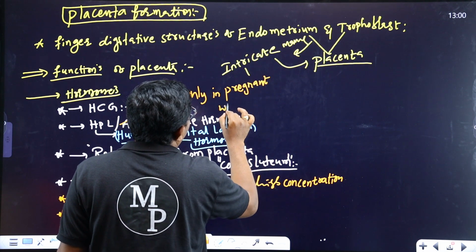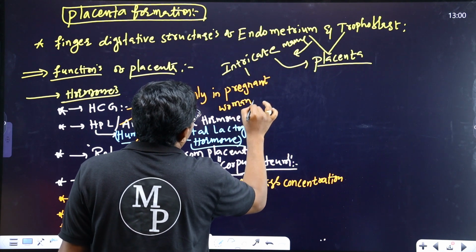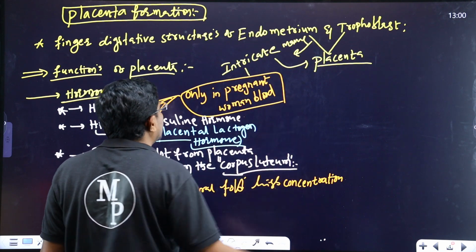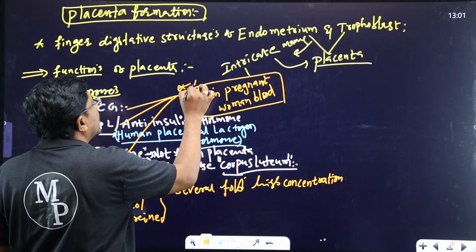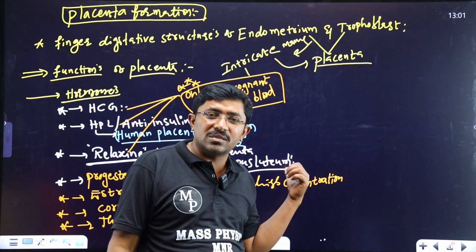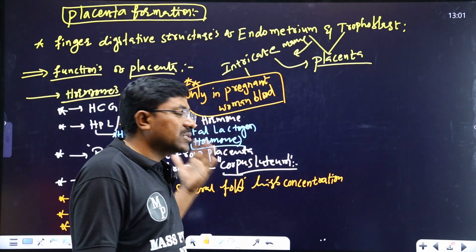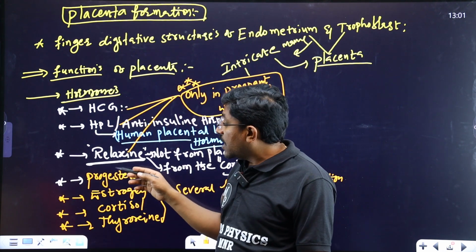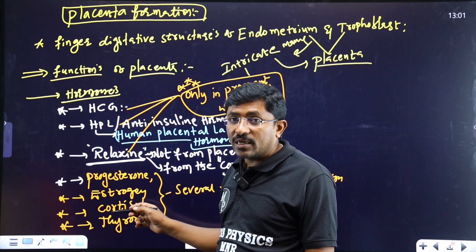Only in pregnant woman blood, these three hormones are there. Very important points. Almost every year one question comes from embryonic development regarding these hormones. The other hormones are not only in pregnant women; they are in non-pregnant women also.